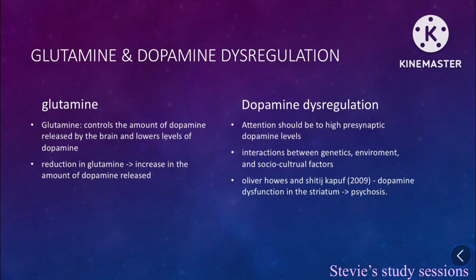Dopamine dysregulation. This theory suggests that more attention should be paid to high presynaptic dopamine levels, interactions between genetics and environment, and socio-cultural factors. Oliver Howes and Shitij Kapur 2009 said that dopamine dysfunction in the striatum leads to psychosis.